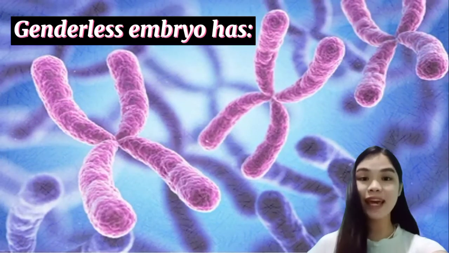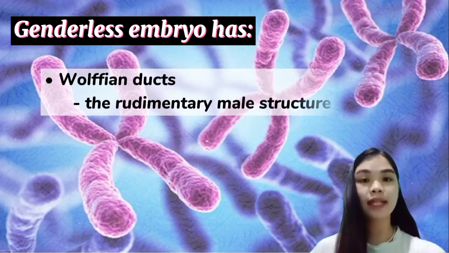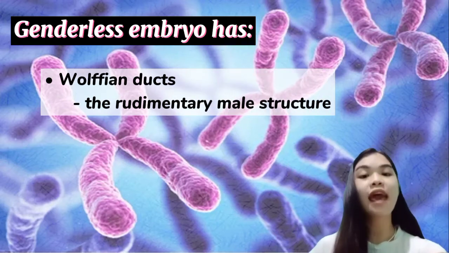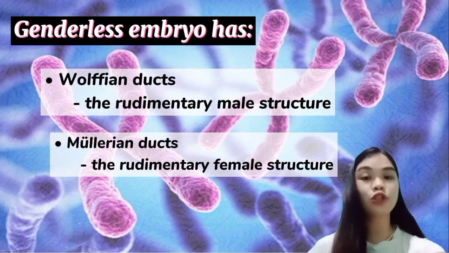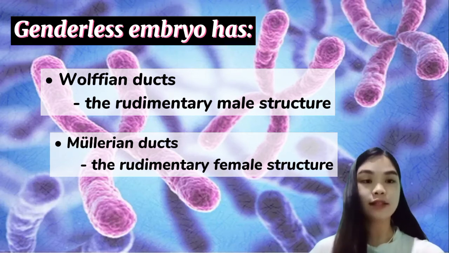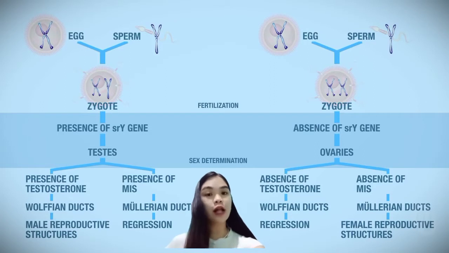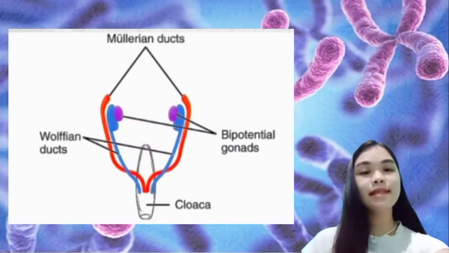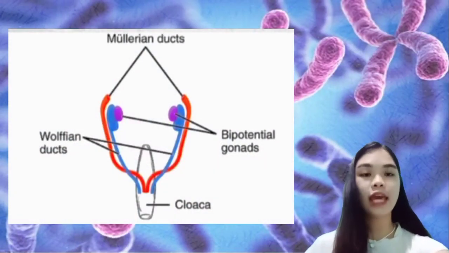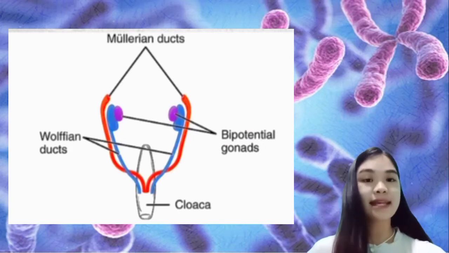The undifferentiated or genderless zygote has both the rudimentary male structures called the Wolffian ducts and the rudimentary female structures called the Mullerian ducts. Whether the sex structures develop into male or female is dependent on the presence or absence of two hormones. These hormones are testosterone and Mullerian inhibiting substance, abbreviated MIS. So this is the internal structure of the undifferentiated zygote. As I said, it has both Mullerian and Wolffian ducts.